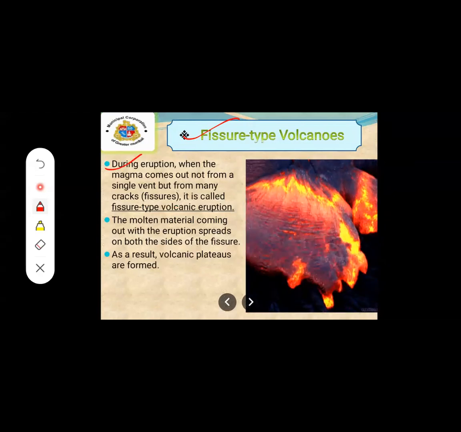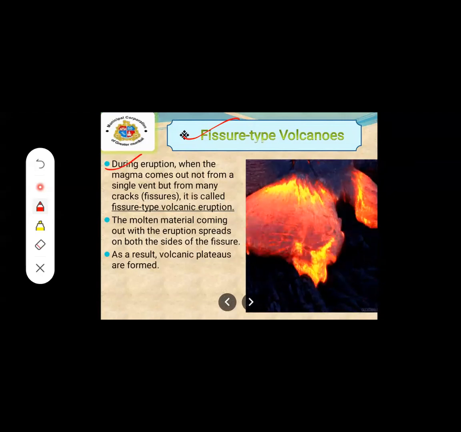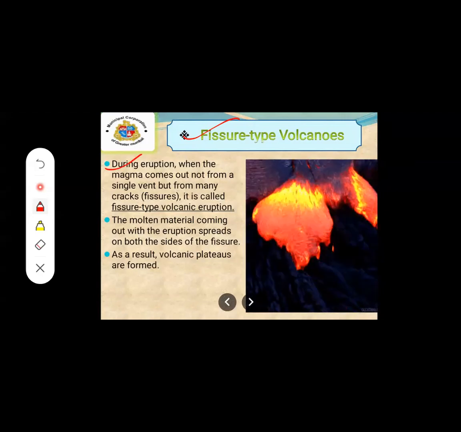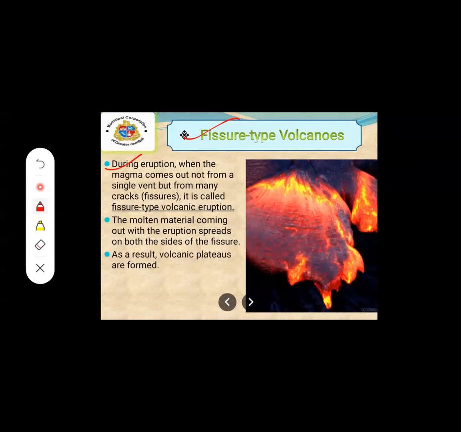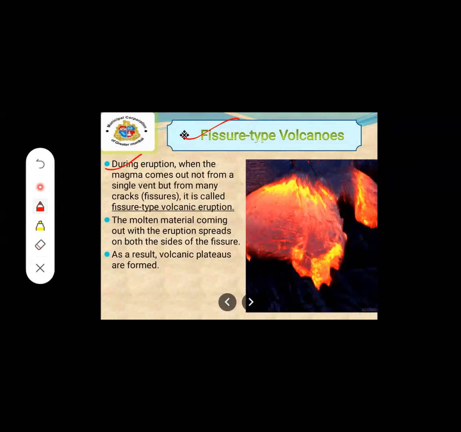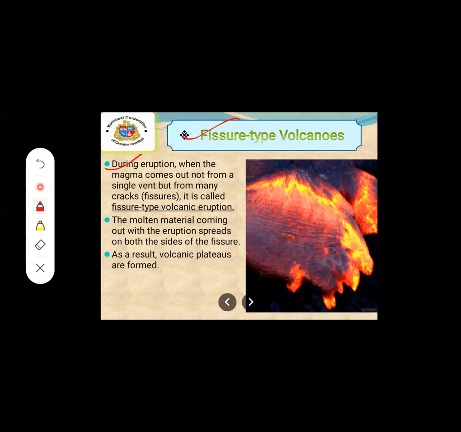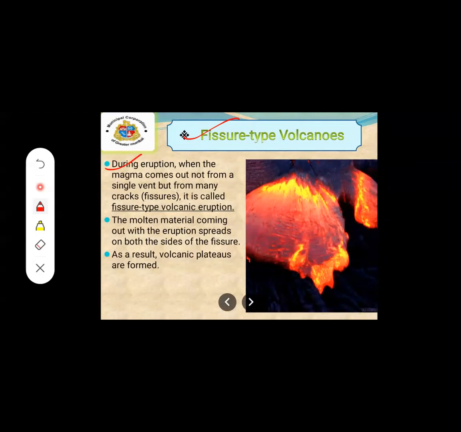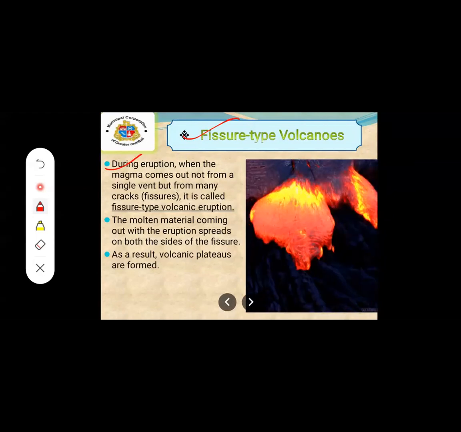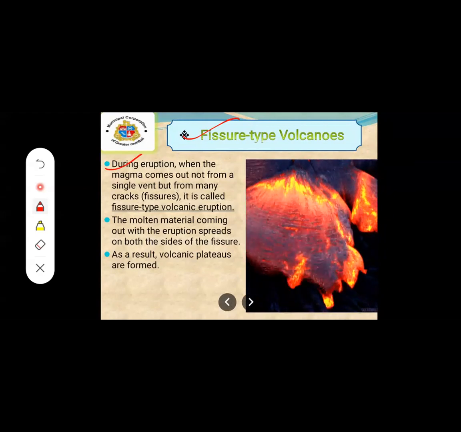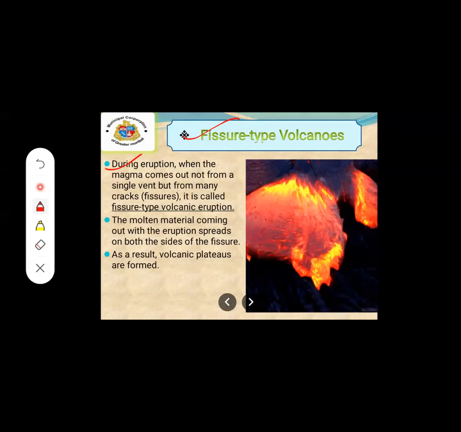First, what we have studied, the volcano which comes out through the pipe, is central type volcano. But in this second type, fissure type volcanoes, the lava comes out through the vent, and in that vent there are many cracks.